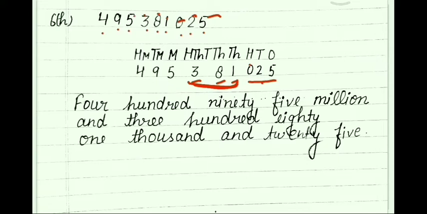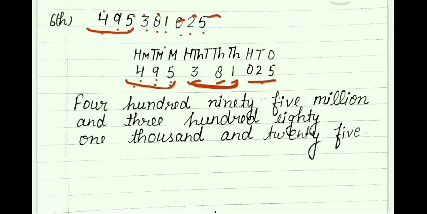Then 5 million, 9 10 million place and 4 100 million place. Clearly you can see every period has up to 3 places, and 495 are the three numbers in the million period.